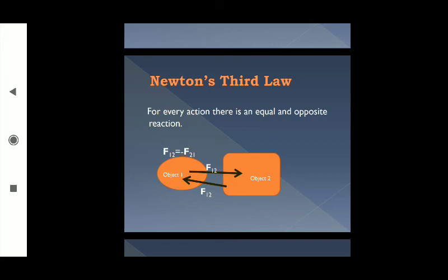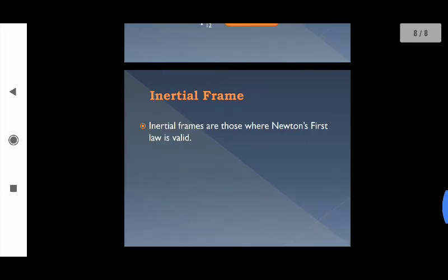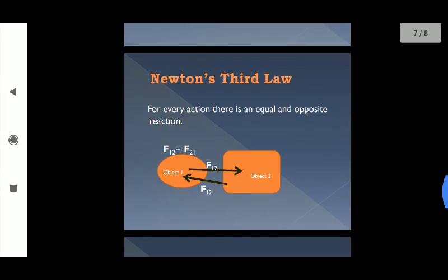If object 2 applies force F21 on object 1 and object 1 applies force F12 on object 2, then F12 is equal to minus F21. That means the vectors will have opposite direction, but they will be the same in magnitude. So from the third law of Newton, we now know about action and reaction.